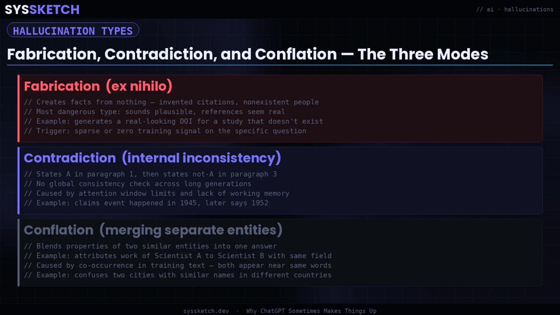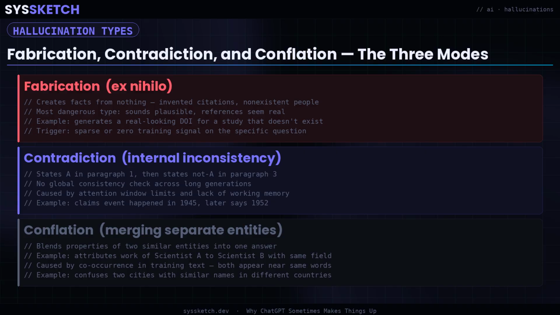Hallucinations break into three recognizable failure modes. Fabrication, sometimes called ex nihilo hallucination, is the most visible. The model generates content from nothing. A paper that was never written, a law that was never passed, a company that does not exist. These are triggered when the model receives a query with zero or near zero training signal and responds with a statistically plausible sounding substitute.